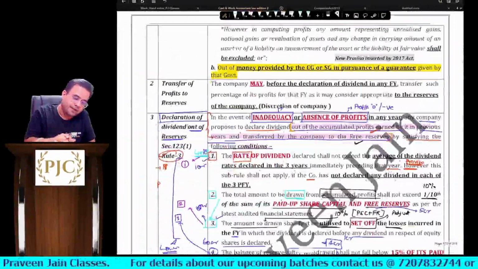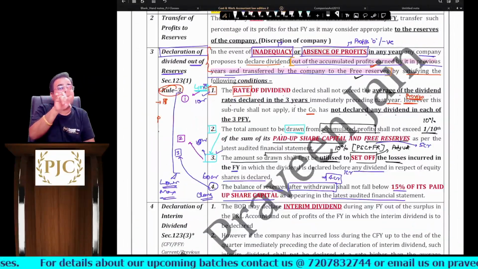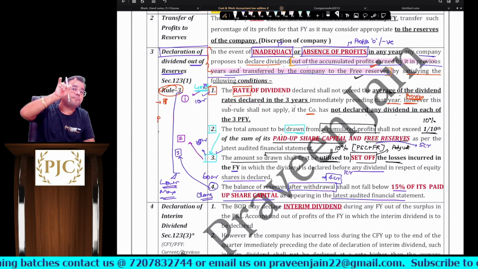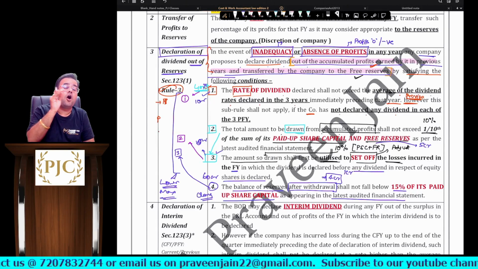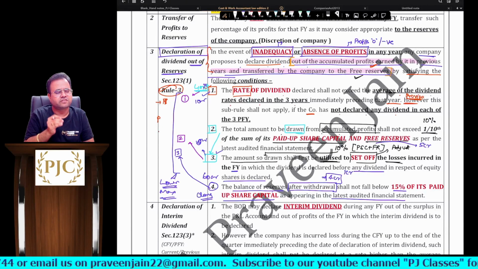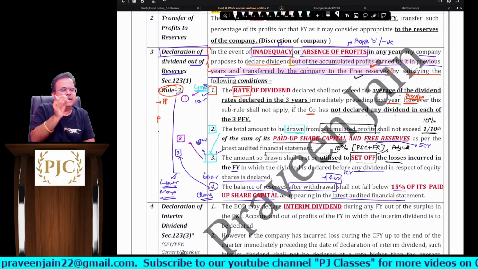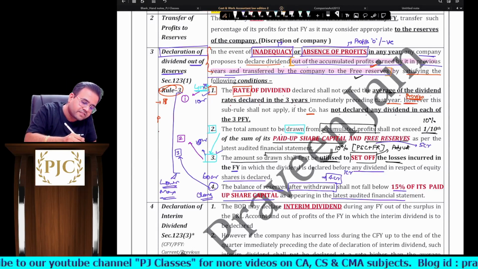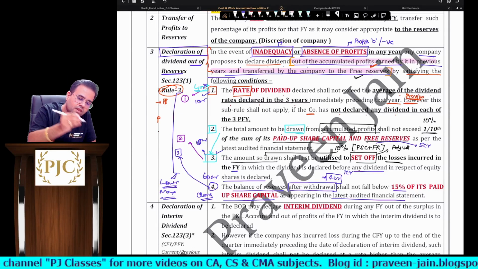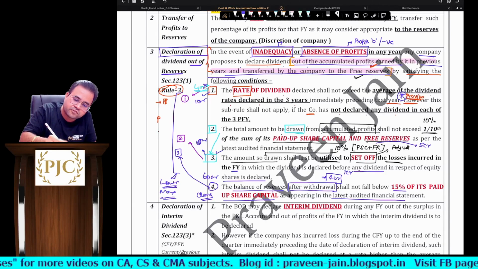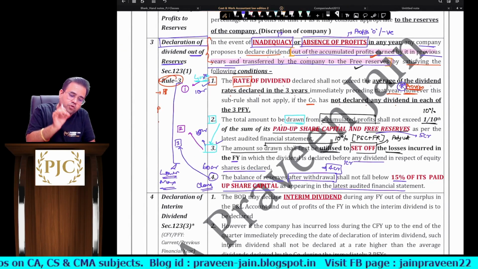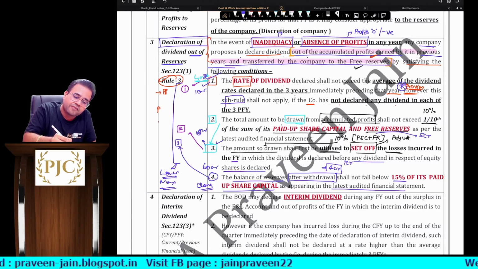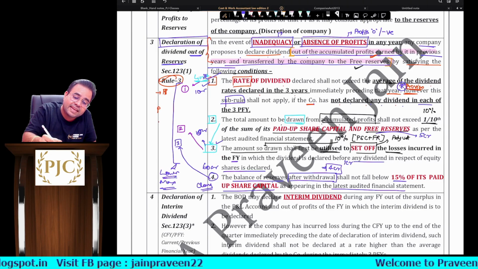In case the company did not declare dividend for any of the preceding 3 financial years, in all the 3 preceding financial years, my apologies sir, in case the company did not declare dividend for all the 3 preceding financial years, then ऐसे situation में sub rule 1 will not apply. Now again, kind attention towards this proviso: however, this sub rule shall not apply. This sub rule, matlab sub rule number 1, shall not apply if the company has not declared any dividend in each of the last 3 years.